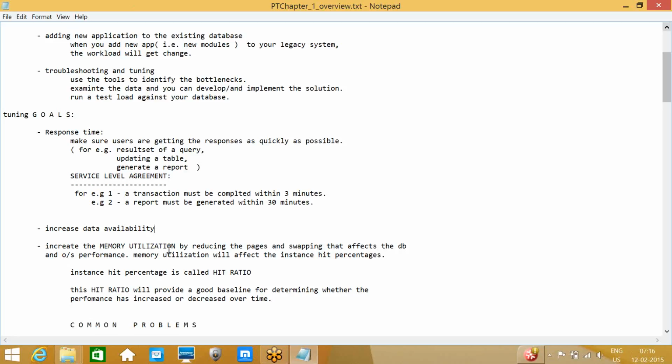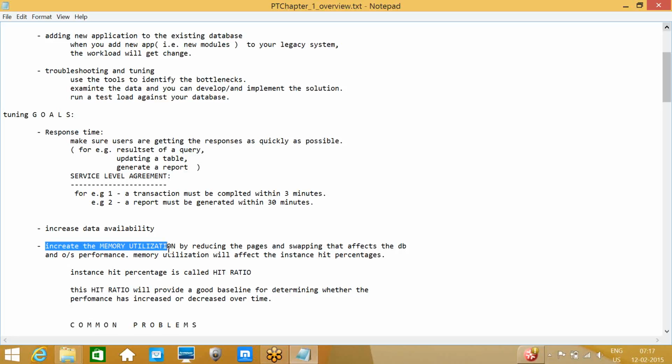Also increase the memory utilization by reducing the page swapping that affects database and OS performance. Memory utilization will affect the instance hit percentages. While designing the database, we need to think of our memory parameters also. There should not be any high IO, page swapping, or high physical reads. Those things we need to check.